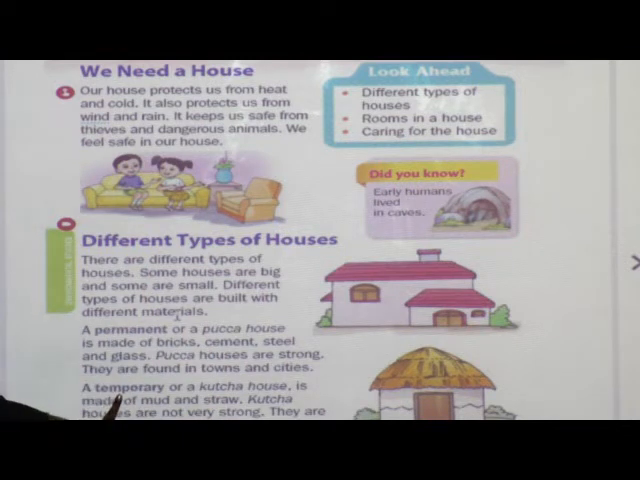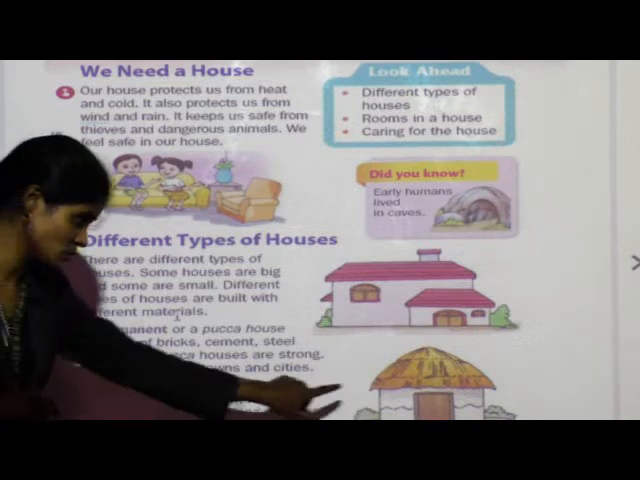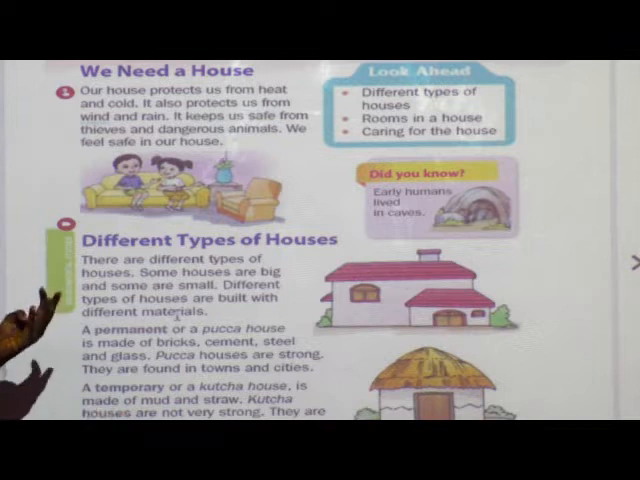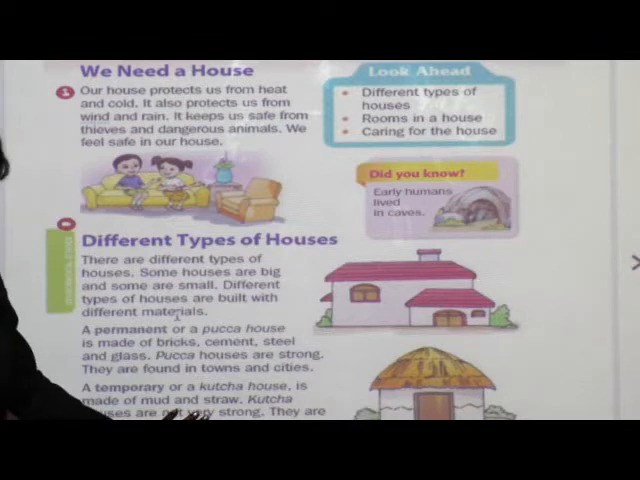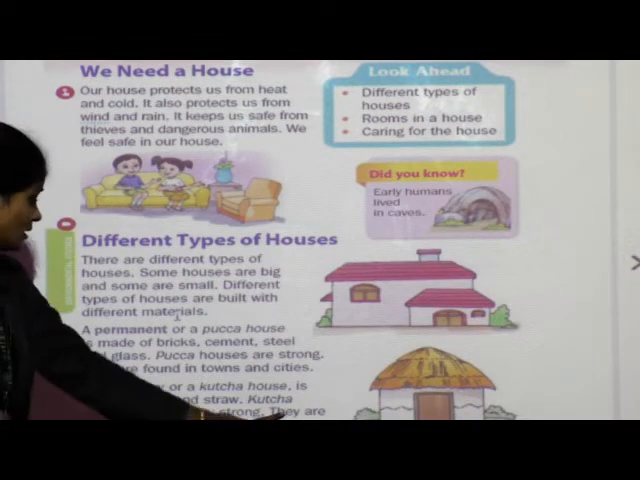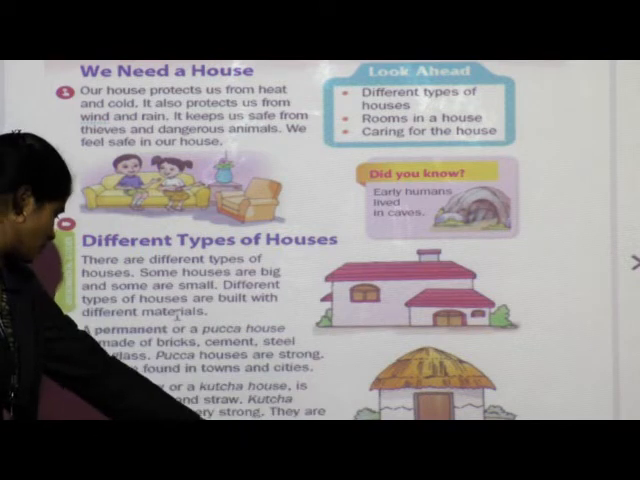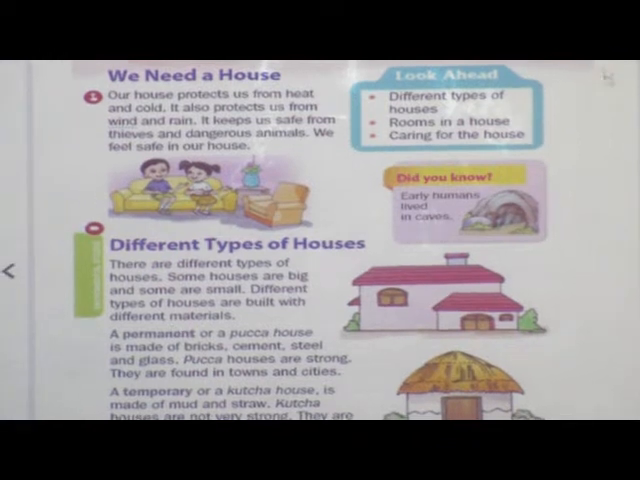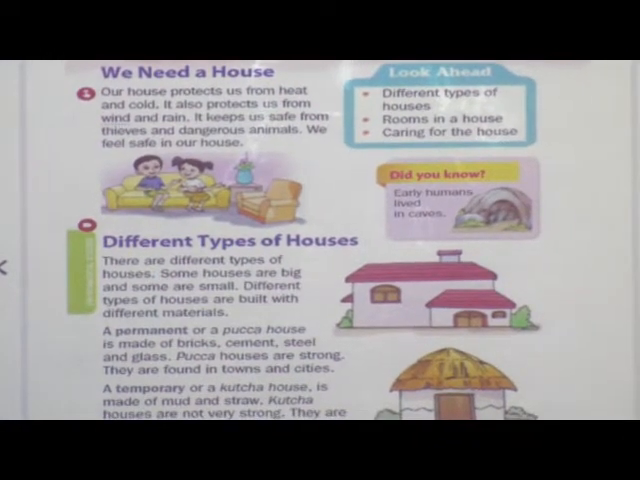And next one is a temporary or kacha house, like this. They are made of mud, grass, straw, or sometimes we use cow dung. Next, they are not strong like permanent house. They are mostly found in villages. We find temporary houses in villages. Okay. Now come to the next page.